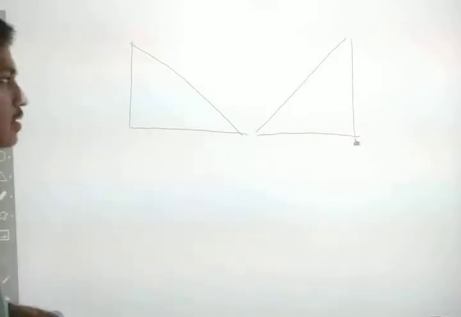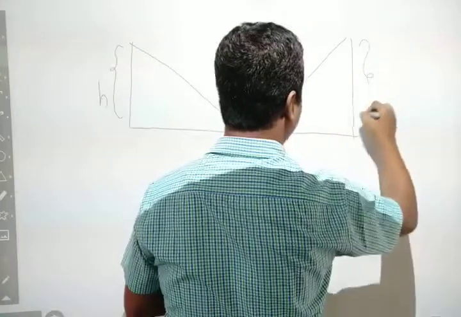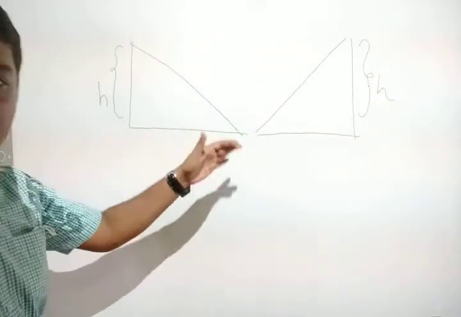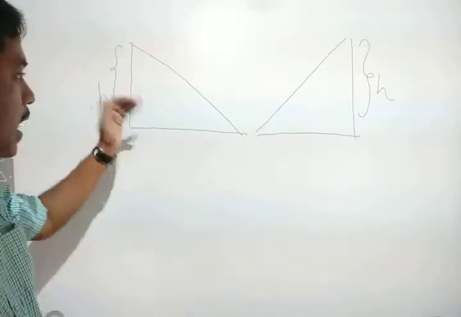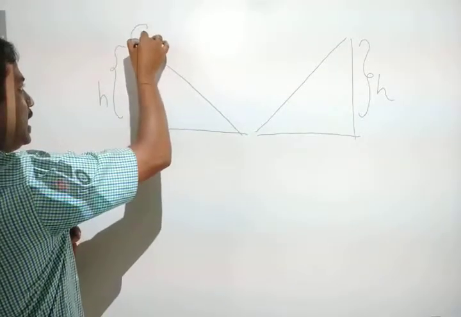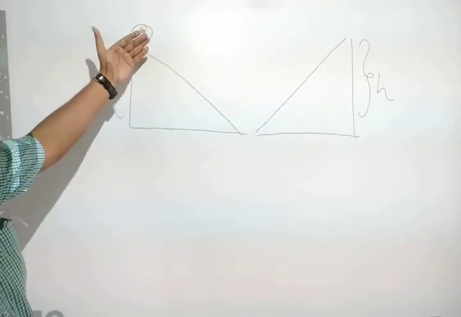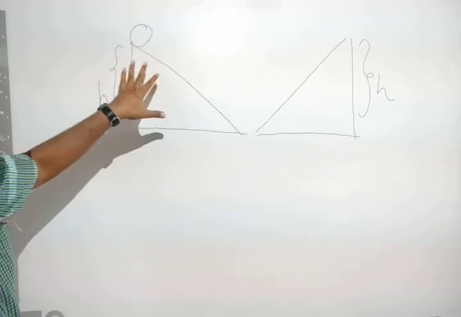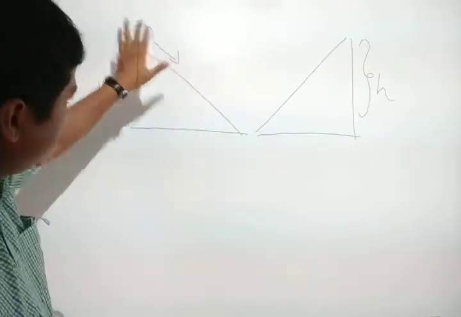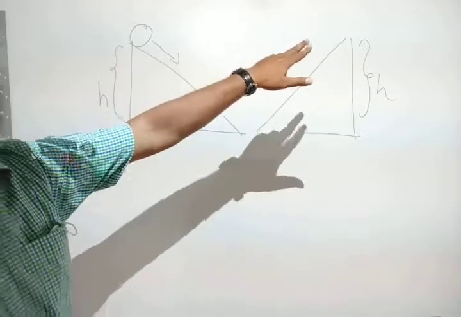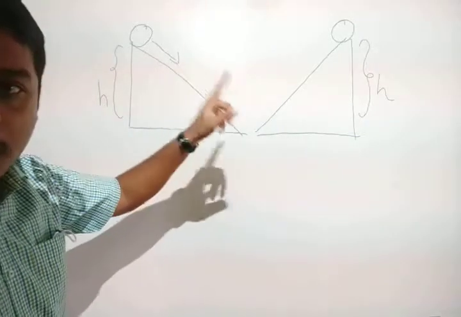There are two inclined planes, both having the same height h. According to Galileo, if a ball is released from the top of the first inclined plane and moves downwards, it will reach the second inclined plane and again stop at the same height.